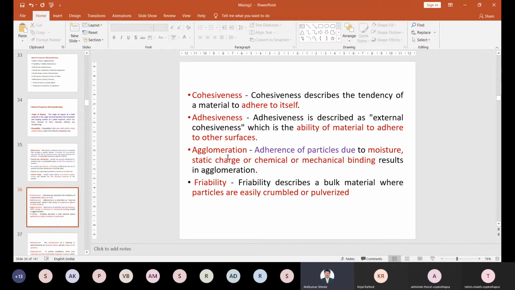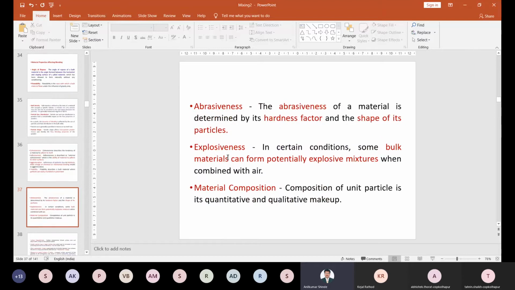If the friability is more, what will happen? The larger particle size can be converted into the smaller particle size in large amounts. Suppose some particles are larger and some particles are small, then mixing is not possible, right? So the friability should be appropriate, not crumbling.